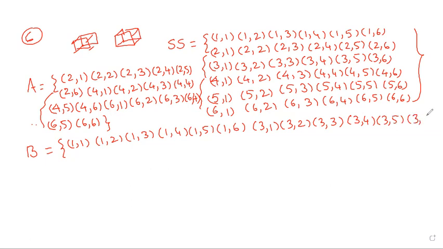Okay? One more is the 5. Odd number is the 5: 5 1, 5 2, 5 3, 5 4, 5 5, 5 6.